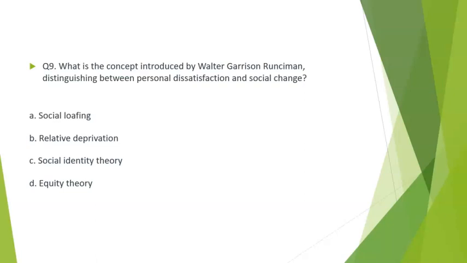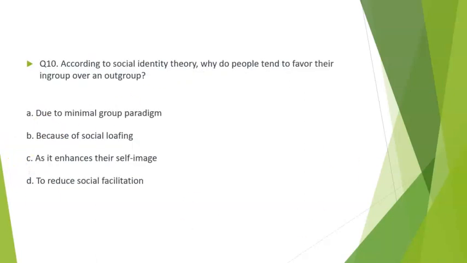Let's look at question 9. What is the concept introduced by Walter Garrison Runciman distinguishing between personal dissatisfaction and social change? Let's look at the options. Social loafing, relative deprivation, social identity theory, or option D, equity theory. The correct option is option B, relative deprivation.